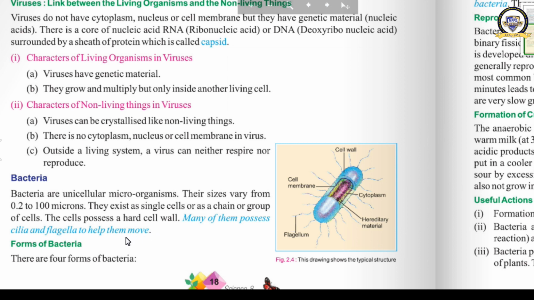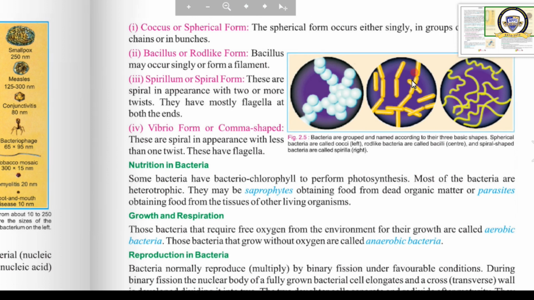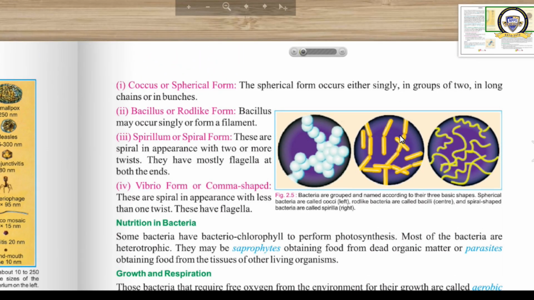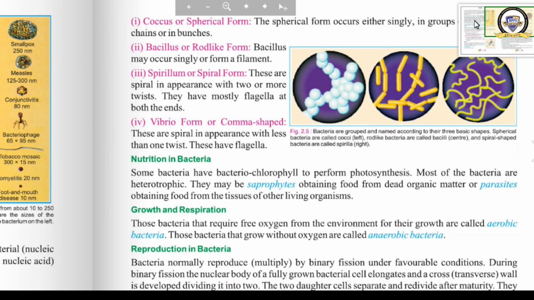Now we will study the different forms of bacteria. There are 4 main forms of bacteria. Let us see what they are. The first one is coccus or spherical form. In other words, spherical bacteria. The spherical form occurs either singly, in groups of two, in long chains or in bunches.